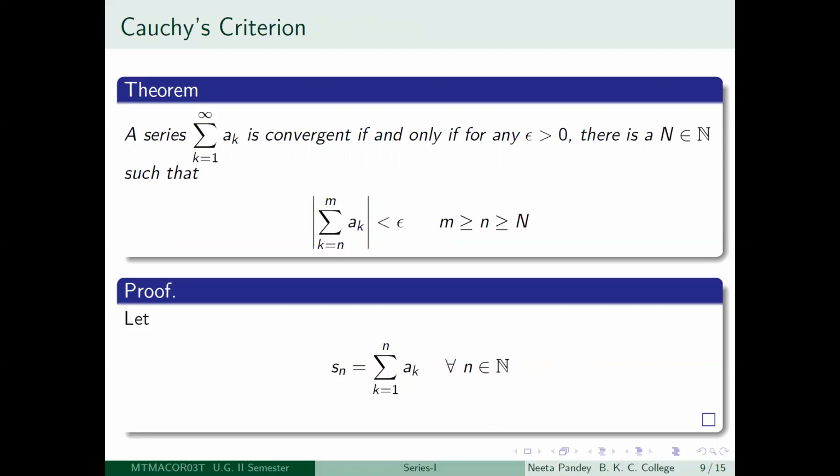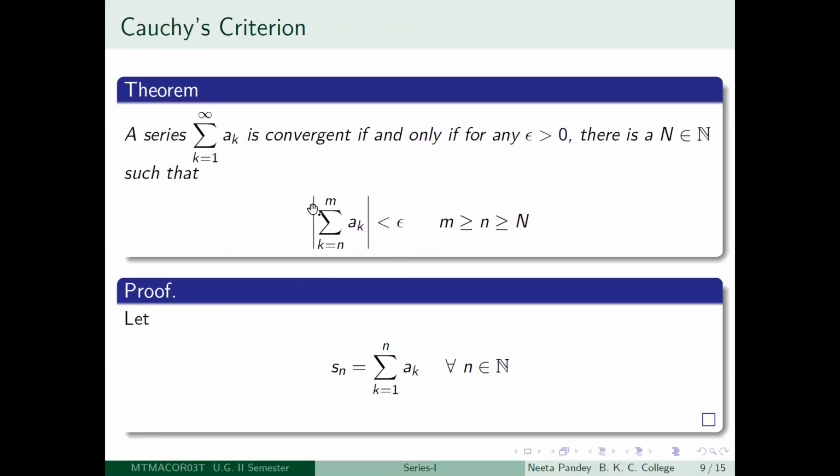So suppose you have such a series, summation k equal to 1 to infinity ak, then Cauchy's criterion tells you that it is convergent if and only if for any epsilon greater than 0, you will be able to get a positive integer capital N, such that if you look at the sum k is equal to n to m ak, modulus of that will be less than epsilon for all m, n greater than or equal to capital N. So naturally, when I am writing k is equal to n to m, I want at least that m should be greater than or equal to n.